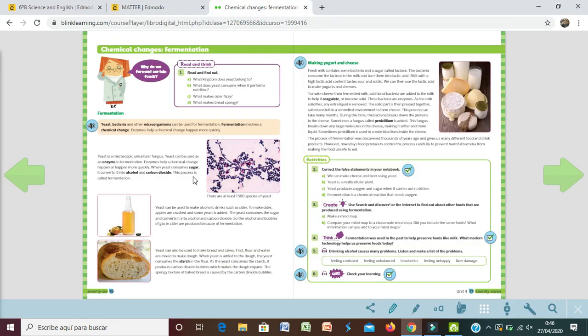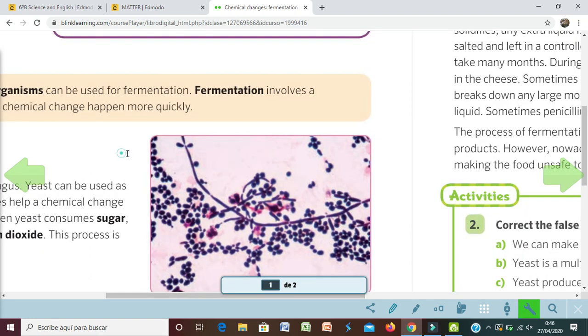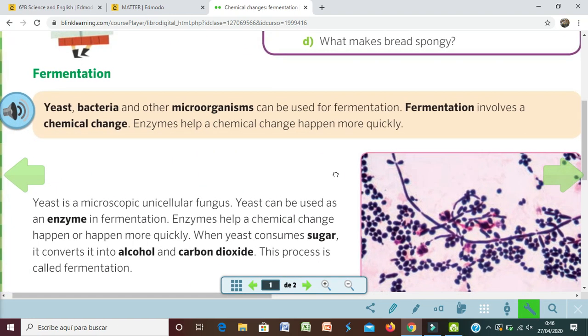And in the book it explains exactly what I said to you. So what do we have here? That yeast, bacteria, and other microorganisms can be used for fermentation. Fermentation involves a chemical change. Enzymes help a chemical change happen more quickly.